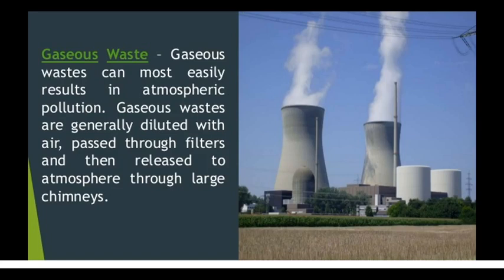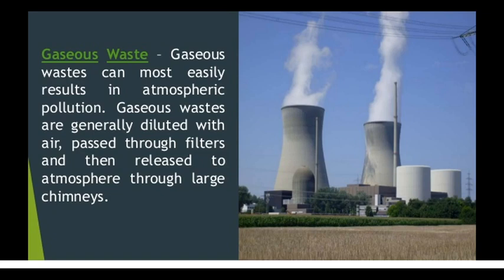Now what about gaseous wastes? We know this gaseous waste can cause air pollution, atmospheric pollution. So gaseous wastes are generally diluted with air and they are passed through filters and then released to the atmosphere itself through large chimneys.